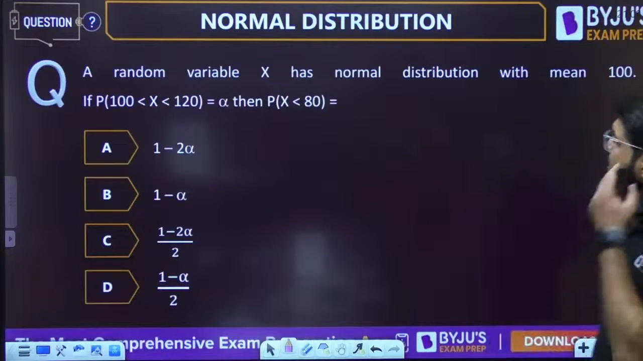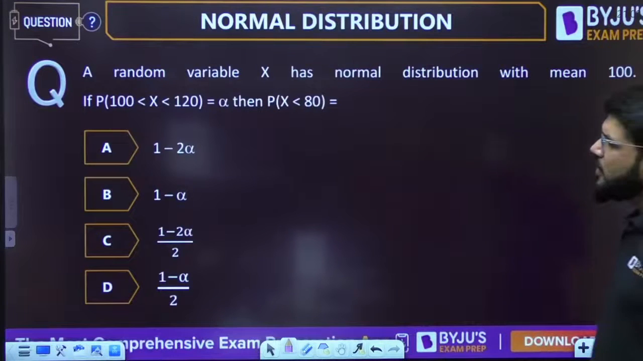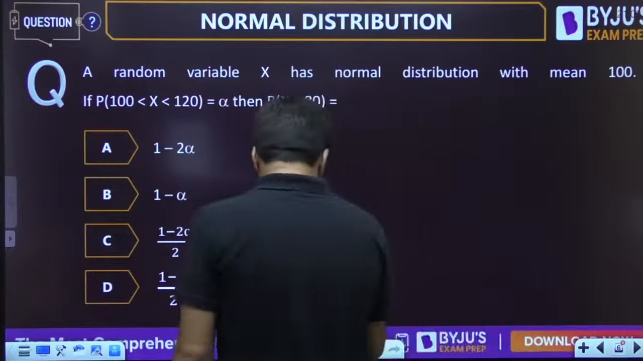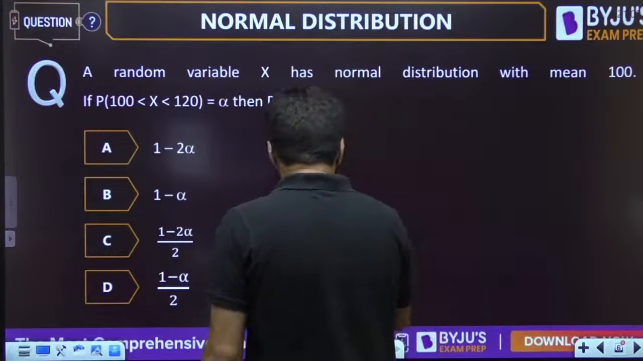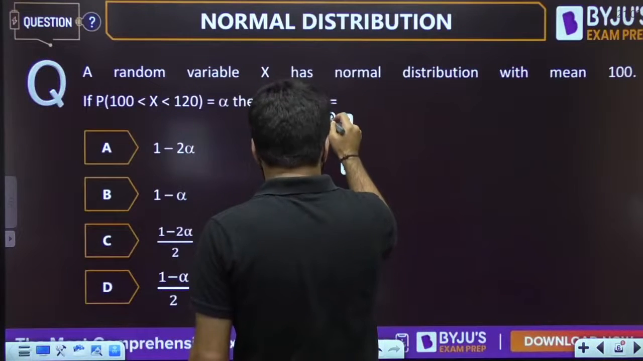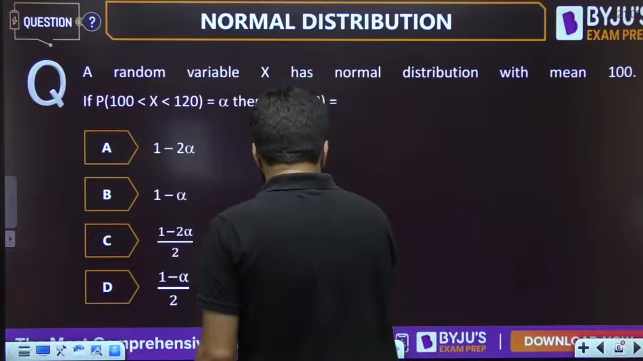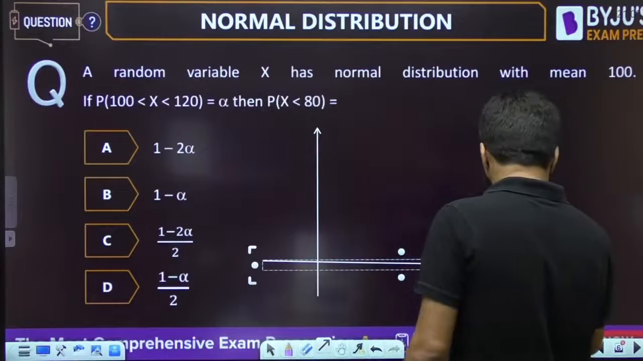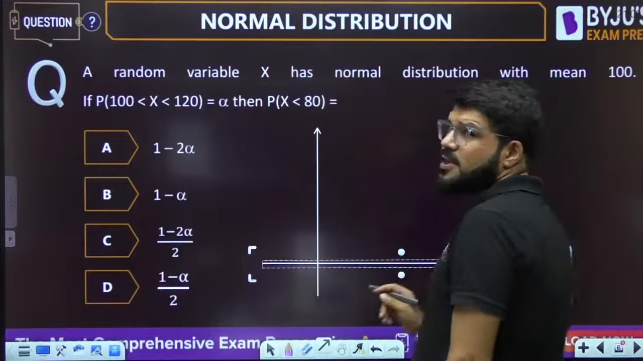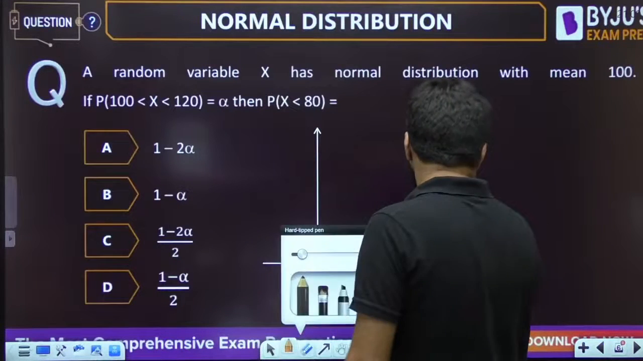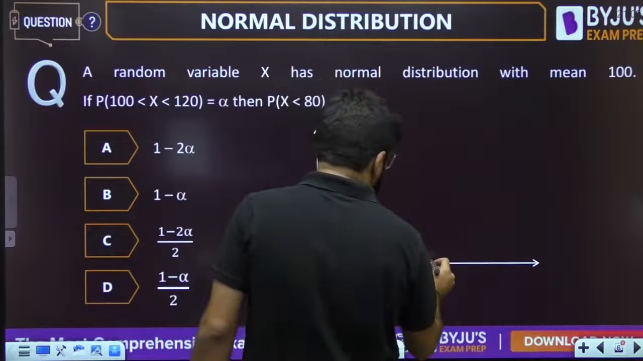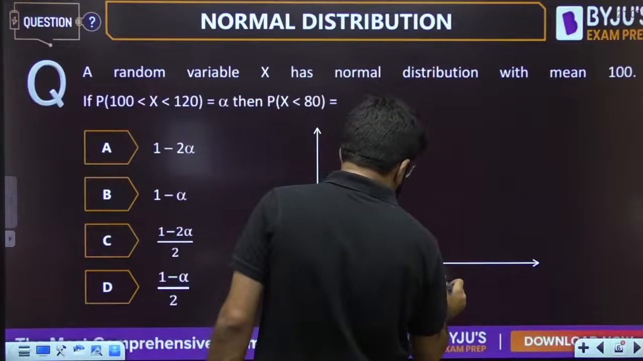A random variable x has the normal distribution with a mean of 100. A specific mean value has been given to me, and the very first important property that should strike with respect to a normal distribution is its symmetry. All conceptual and numerical based questions will be covered in today's class. Just stay tuned. There is a normal distribution whose mean is given to you as 100.